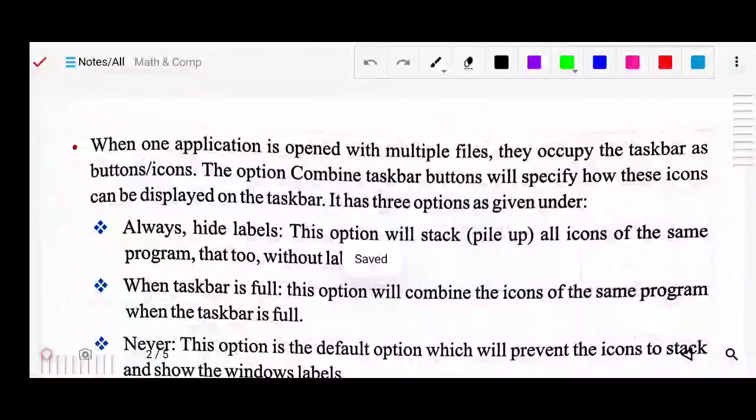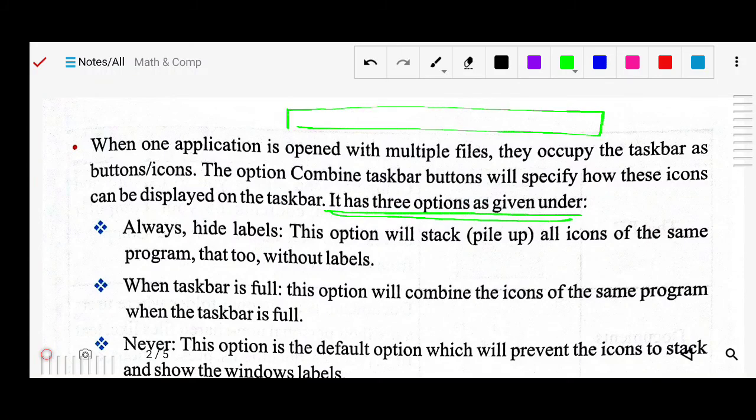Next, when one application is opened with multiple files, they occupy taskbar buttons and icons. Many applications may be open, three, four, five. So how do you want to see all these applications? There are some options, three options given. Many applications are open in this taskbar, one, two, three. So how should these applications look? There are three ways to show it.